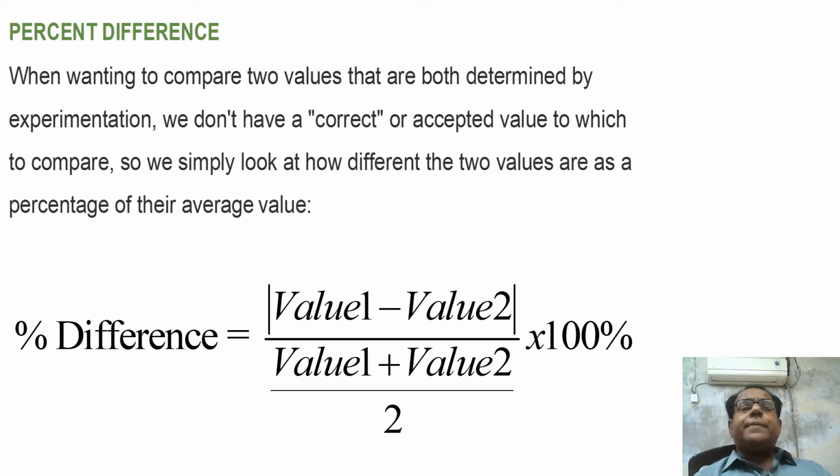Therefore, percent difference is equal to the modulus of value 1 minus value 2, divided by (value 1 plus value 2) divided by 2, into 100%. And this is the end of our module.